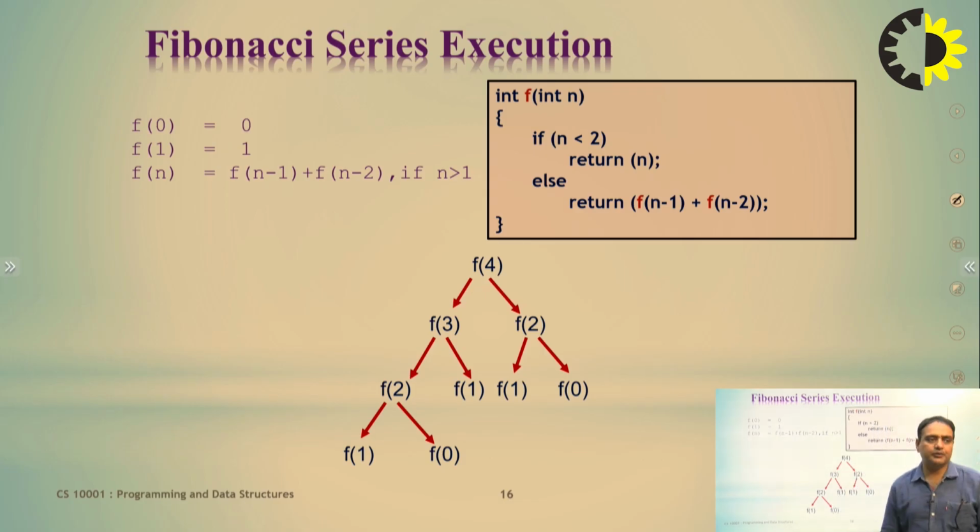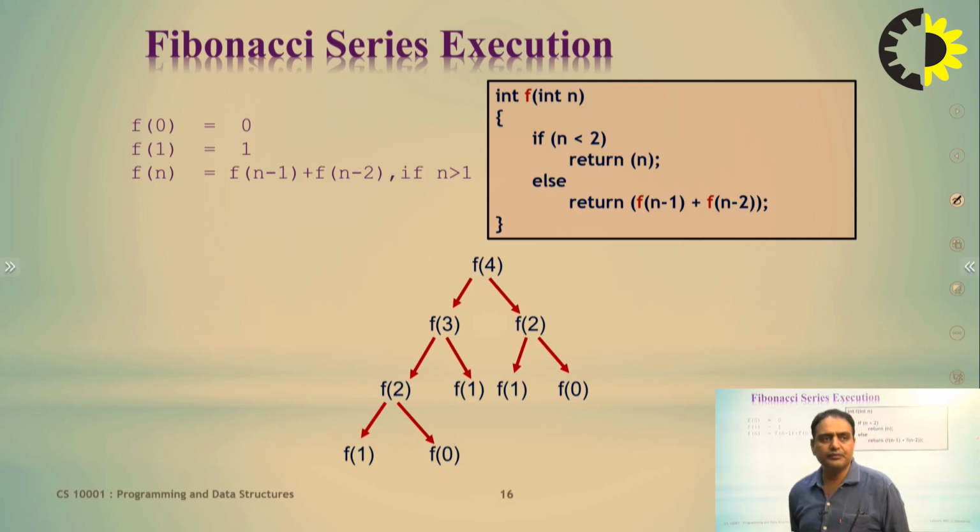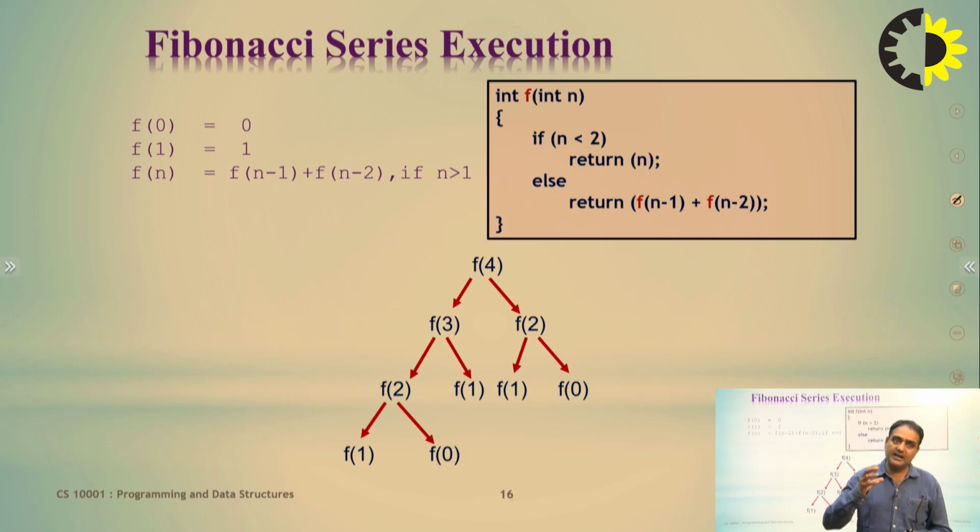But in this scenario, at f1 and f0, the recursive function stops calling itself. This condition is known as the base condition, and at this stage you can summarize all the intermediate results, compile and calculate, and get the final result.